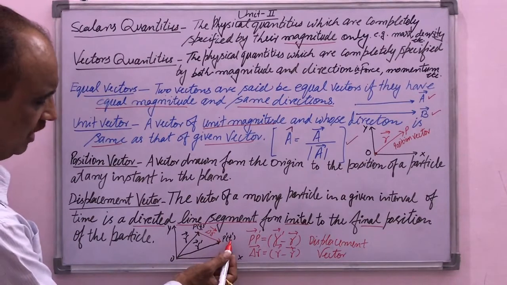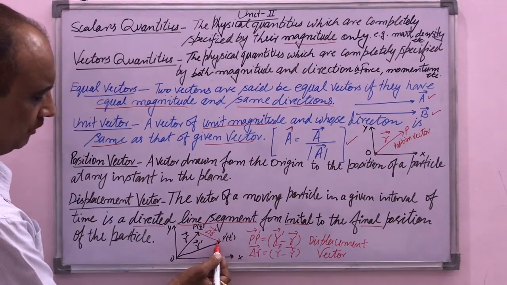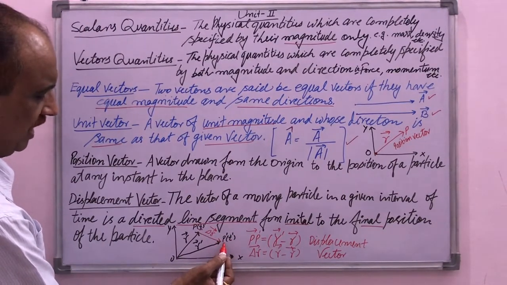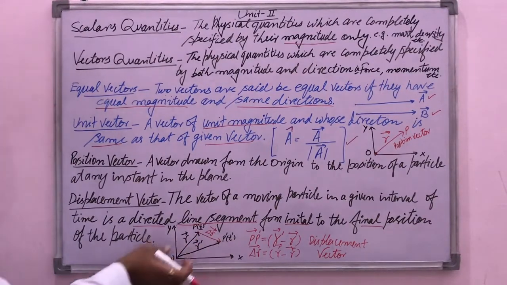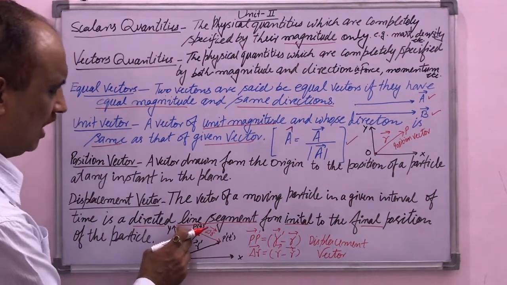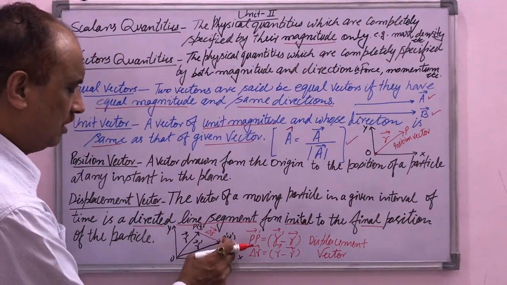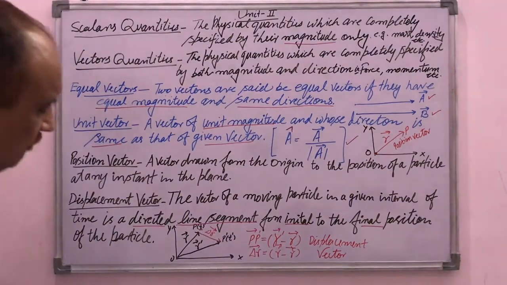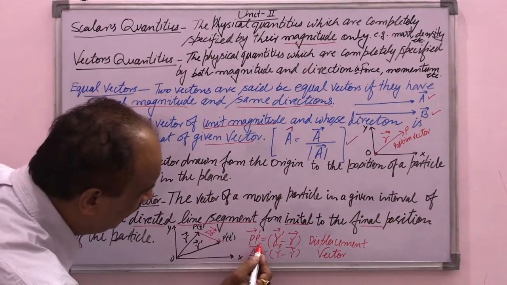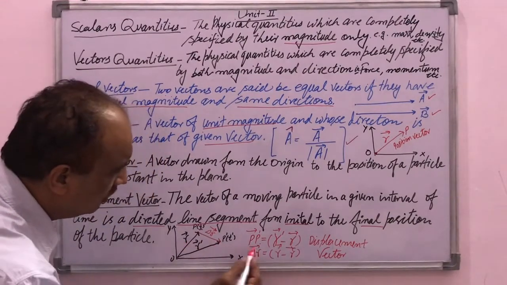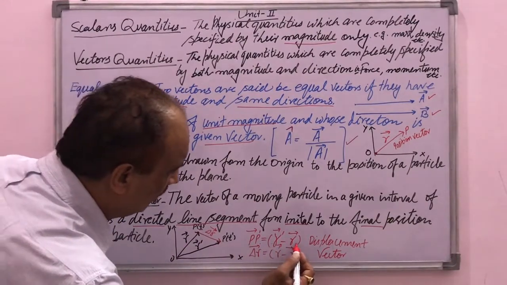After time t dash, when the time changes, the particle will come to the new position P dash. So this is the r dash vector, this is the r vector. These are the two position vectors at instants of time t and t dash respectively. When we join the line from P to P dash, that is the vector PP dash, it will be equal to vector r dash minus vector r.